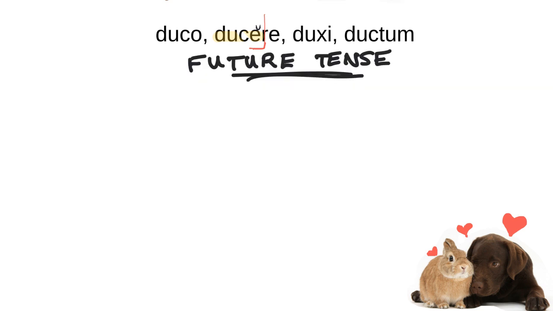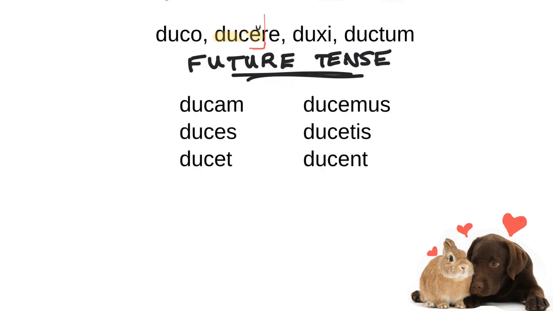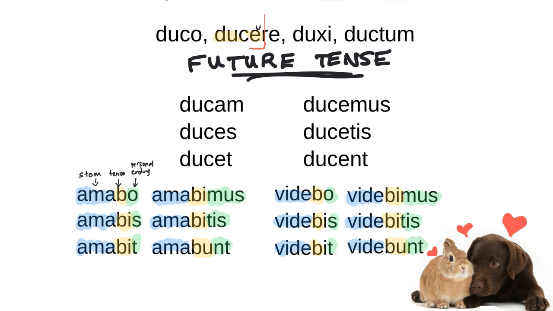The future tense of the third conjugation, however, is formed differently from the future tense for the first and second conjugations. There is no bo, bis, bit, bimus, bitis, bunt for the future of the third conjugation. Instead, the sign of the future tense for the third conjugation is the letter E. Except in the first person singular, it's an A. Sorry about that. Students really don't like the future tense of the third conjugation, and that's why.